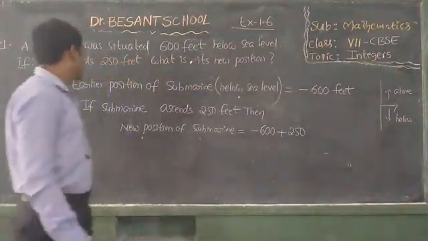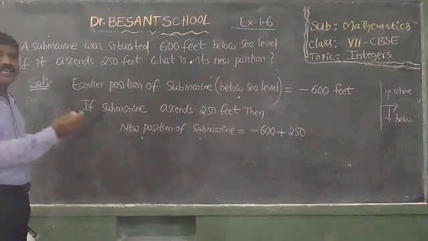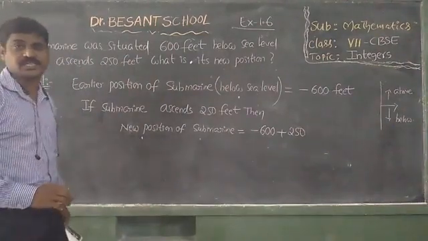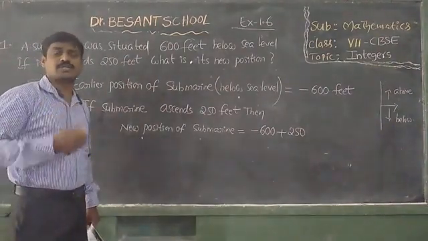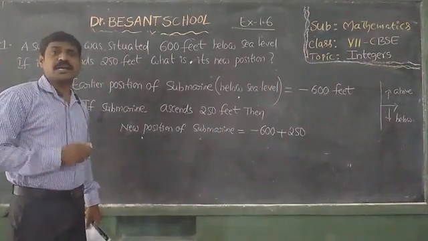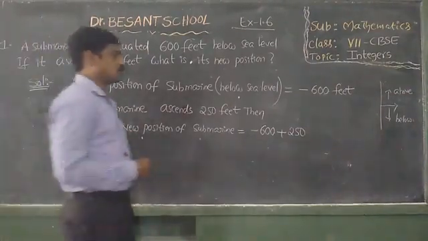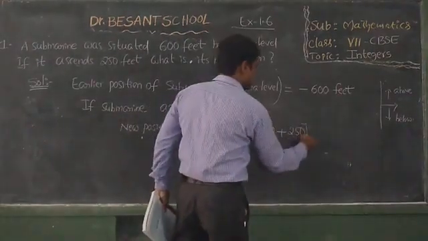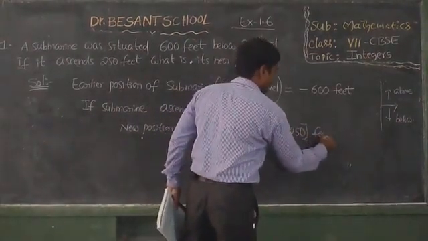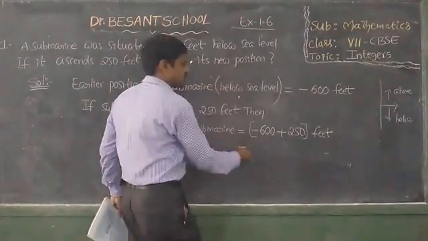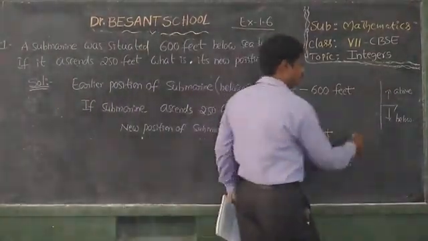Why? Because see, ascends means increase, descends decrease. Ascends we have to choose with the sign plus, descends we have to choose with the sign minus. So minus 600 plus 250 feet.